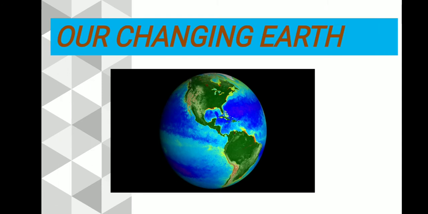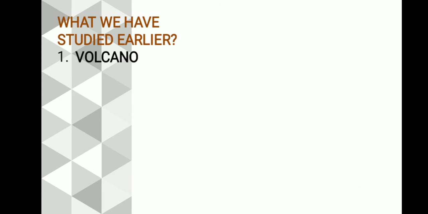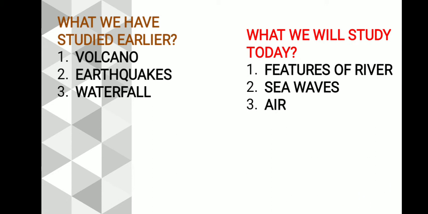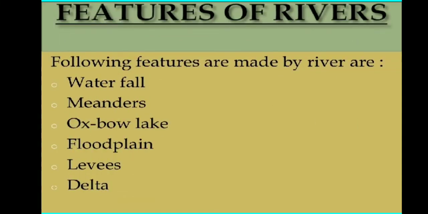Welcome again. So, we were discussing chapter number 3, that is our changing earth. Until now, what we have studied about the volcano, about the earthquakes, waterfall, and what we will study today. We will study today the features of river, sea waves, air, and the mushroom rocks. So, we'll start with the features of a river. What are the features of river?